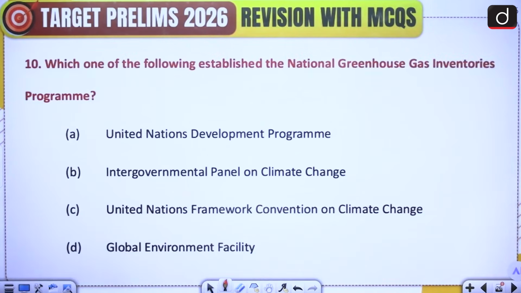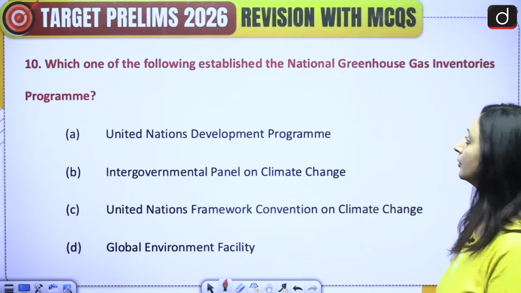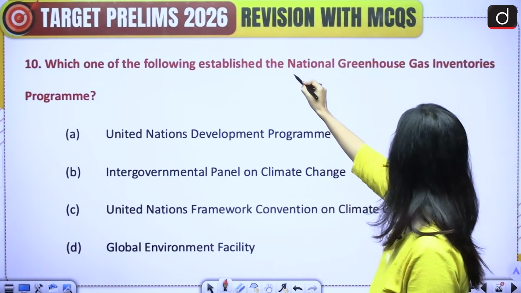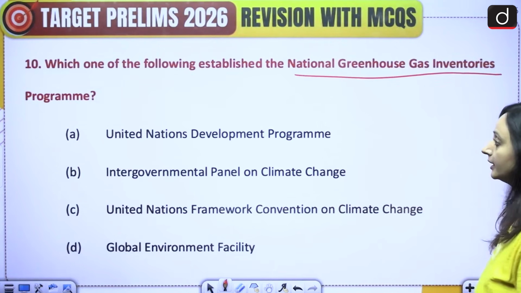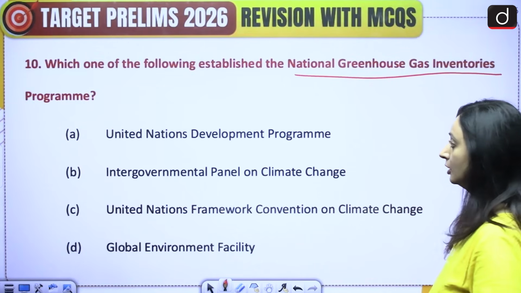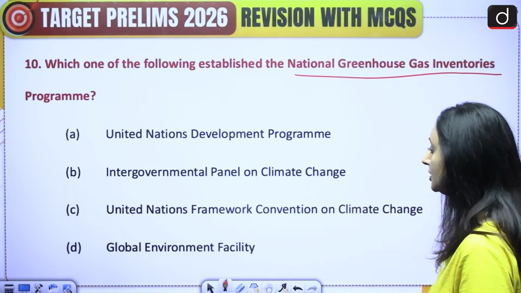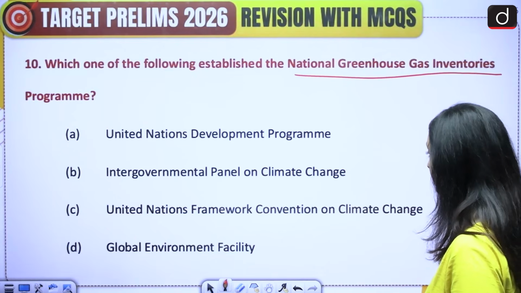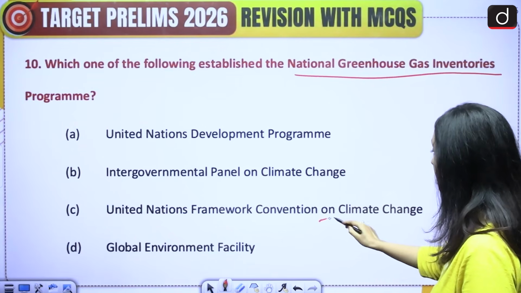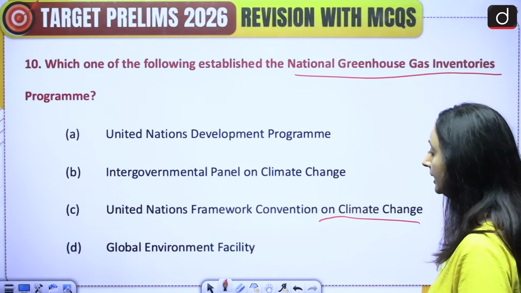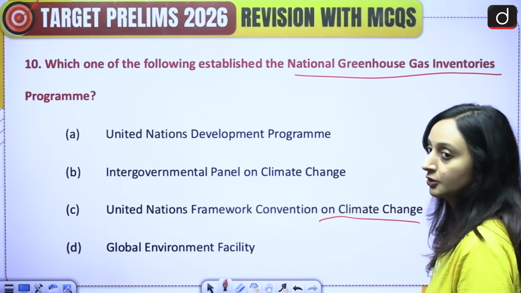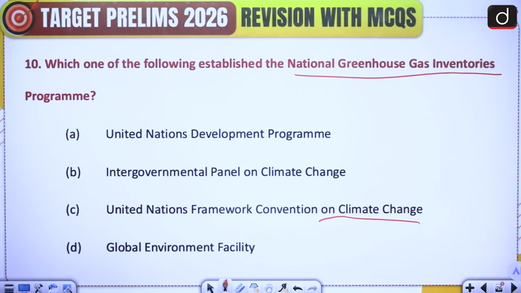All right, moving on to the last question. Which of the following established the National Greenhouse Gas Inventories Program? A, United Nations Development Program. B, Intergovernmental Panel on Climate Change. C, United Nations Framework Convention on Climate Change. And D, Global Environment Facility. So please attempt this question.